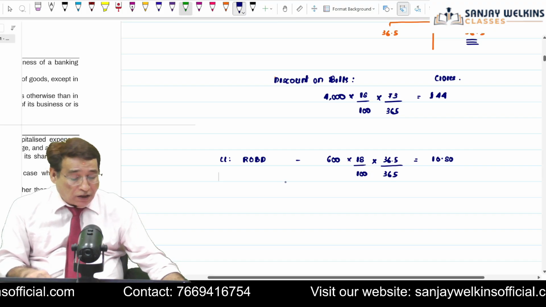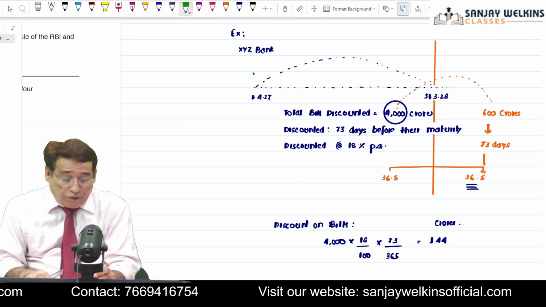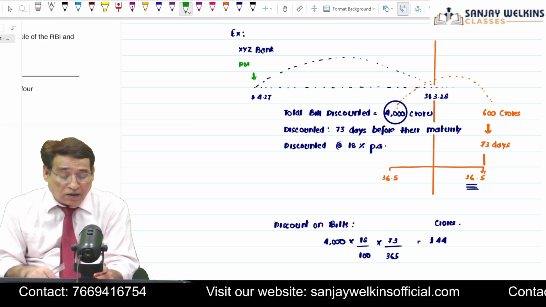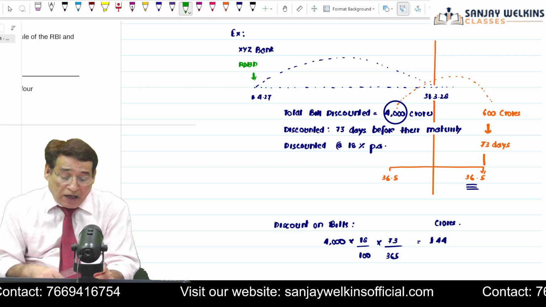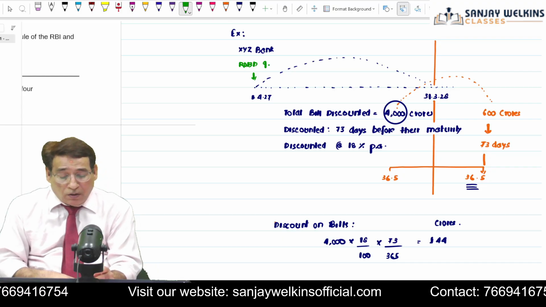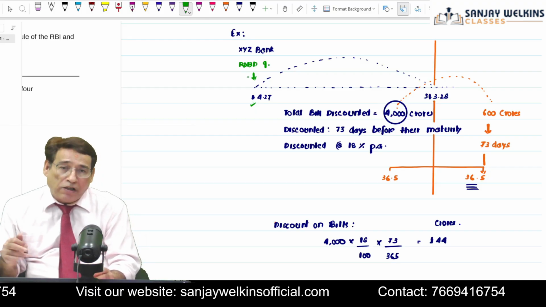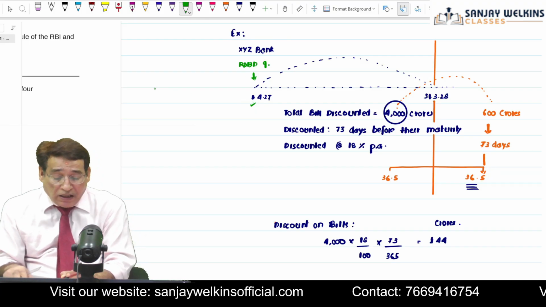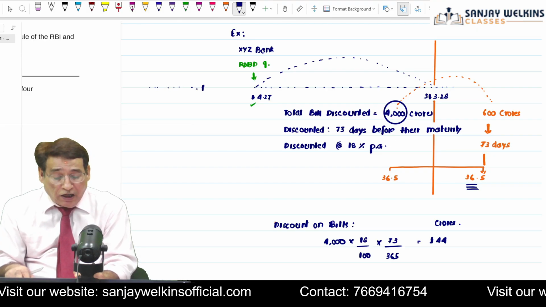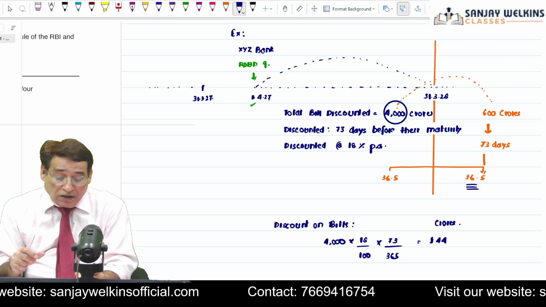Now, let me clarify this point. Let us say in this particular example, I add one more thing. On 1/4/2027, let us say there is already a balance in rebate on bills discount account, to the extent of 9 crores. So if I am saying that on 1/4/2027 there is already a balance in rebate on bills discount account, what does it mean? It means when our last year must have ended, that is on 31/3/2027. This is the end date of the last year.